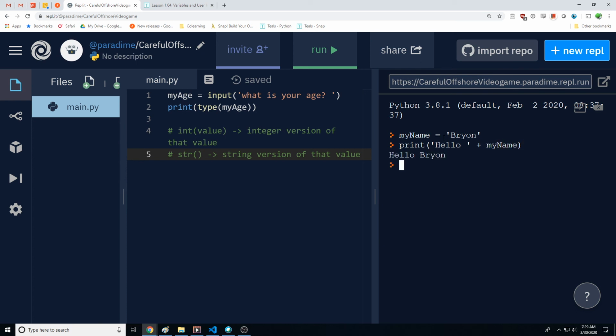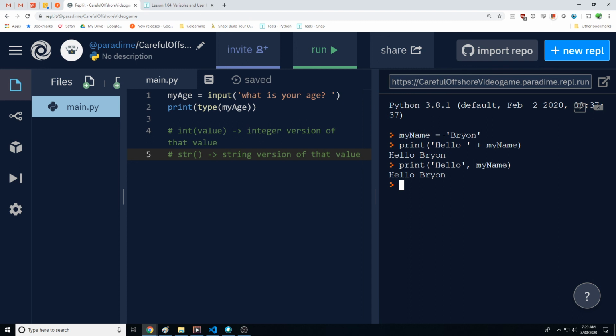This is hello Brian. But I can also print hello space, close the quotes, do a comma, because I'm going to give it multiple values here, and then give it my name. What I'm going to get is also hello Brian.